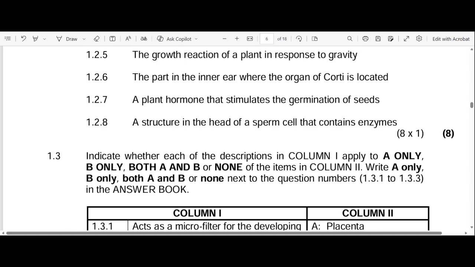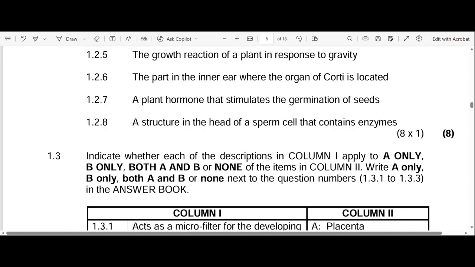The part in the inner ear where the organ of Corti is located. Again, this is simple. The organ of Corti is located within the cochlea, that snail-like structure, because it's shaped like the back of a snail. Okay, let's go to 1.2.7.